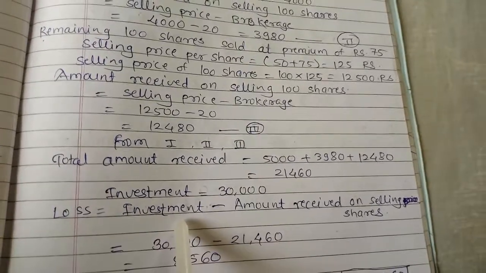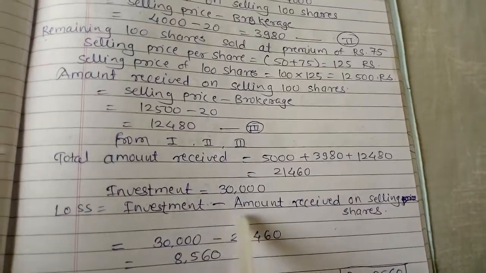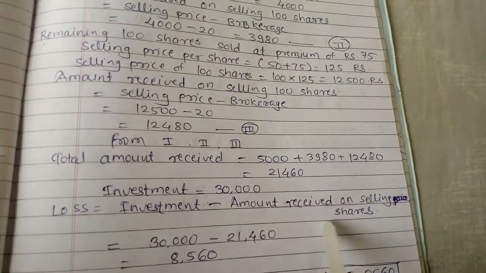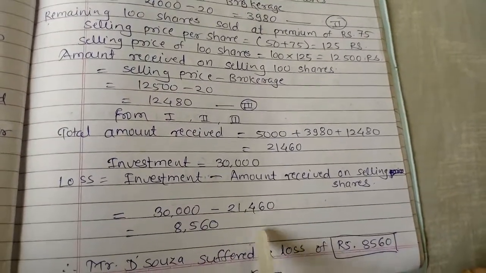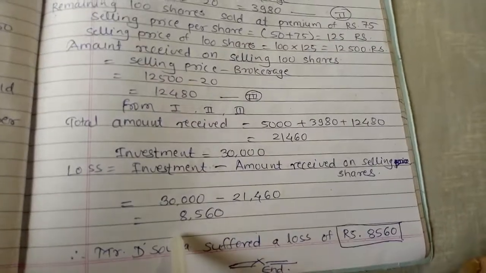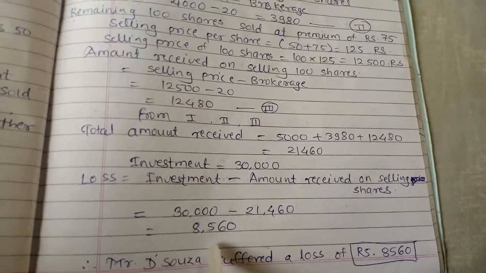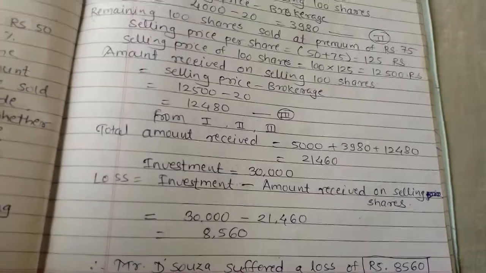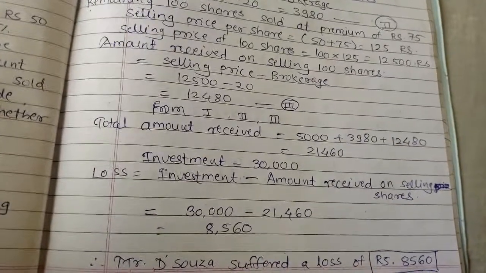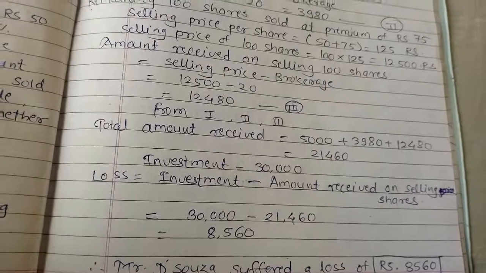The loss is calculated by investment minus the amount received on selling the shares. So 30,000 minus 21,460, the subtraction is 8,560, and so Mr. D'Souza suffered a loss of rupees 8,560.